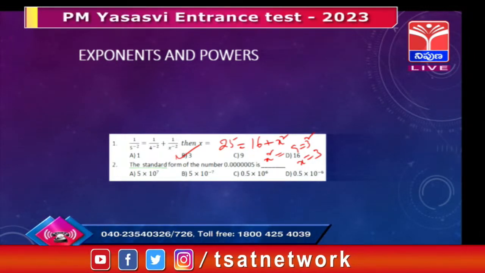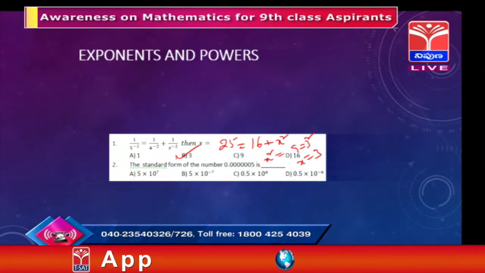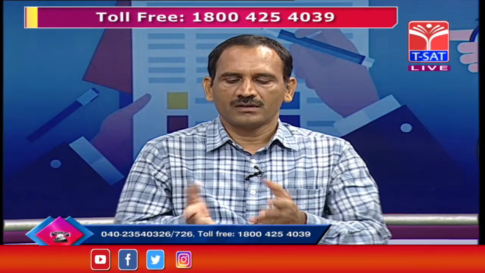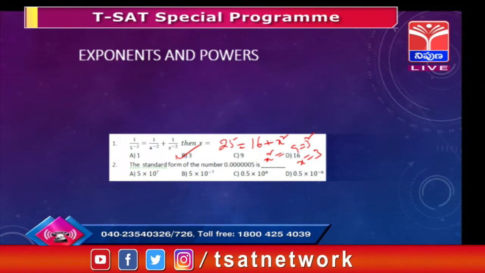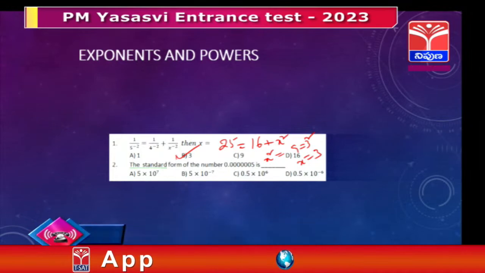In this topic, exponents and powers, basically we have only two kinds of problems. One is applying the laws of indices, and another is converting the given decimal number or a larger number into the standard form, or scientific form.